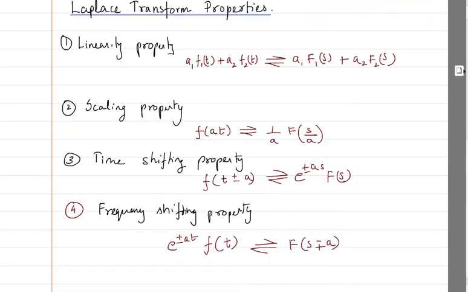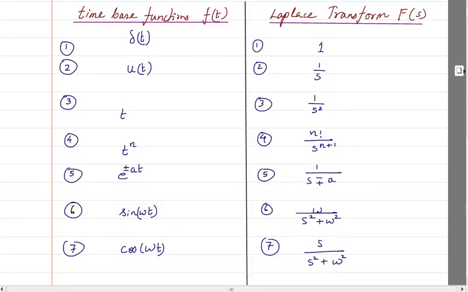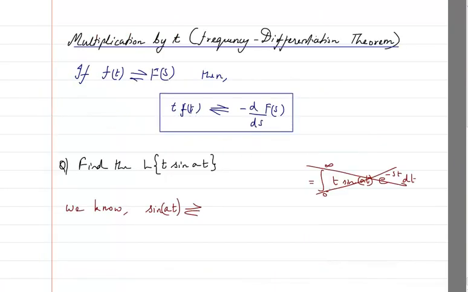Instead of omega, it is a. So we will use that here. The Laplace transform of this is basically given by a divided by s square plus a square.